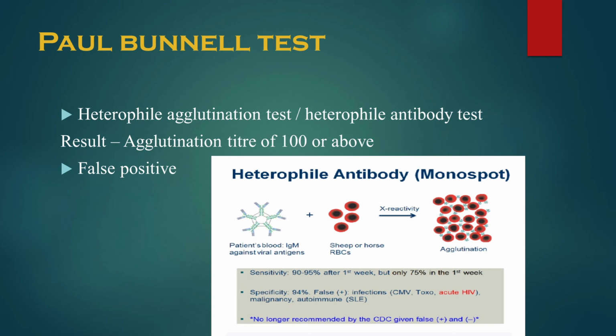In the result, an agglutination titer of 100 or above is suggestive of infectious mononucleosis. However, false positive cases can also occur. Why? Because these heterophile antibodies are non-specific. They may even be present after serum therapy, or in normal conditions also. Hence, a confirmation test is required for these cases.